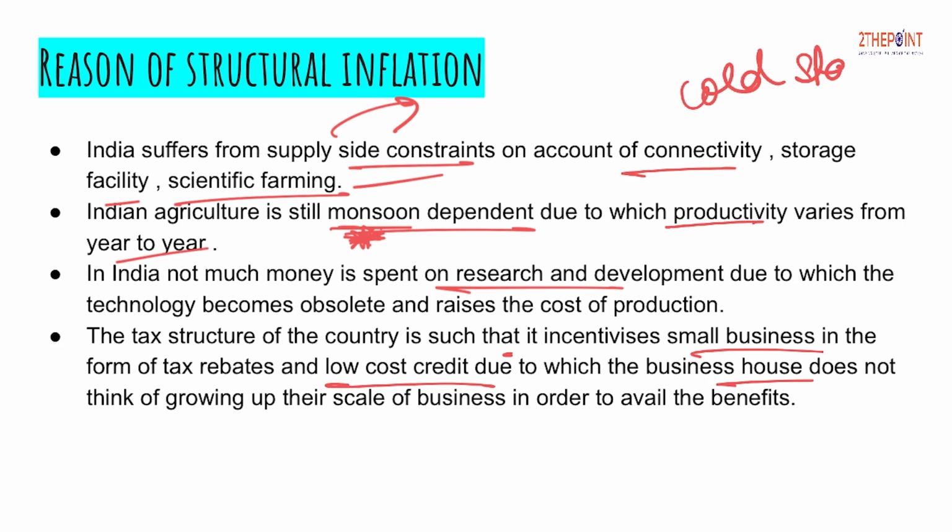Once they are established, these business houses do not want to expand or do not think of growing up. Why? Because they fear that they won't get such benefits if they go out of the ambit of medium or small scale enterprises. So in order to keep availing the benefits, they keep their status as MSMEs.